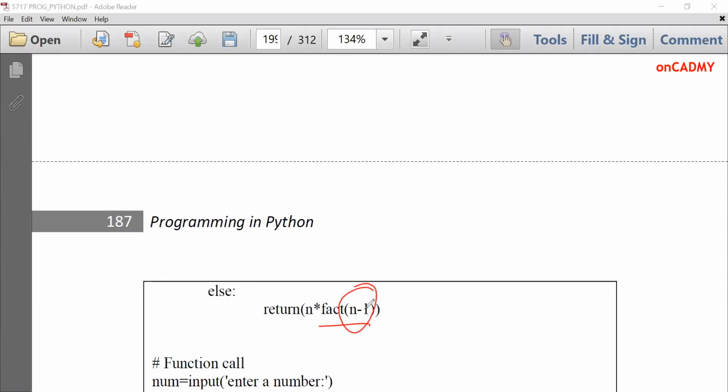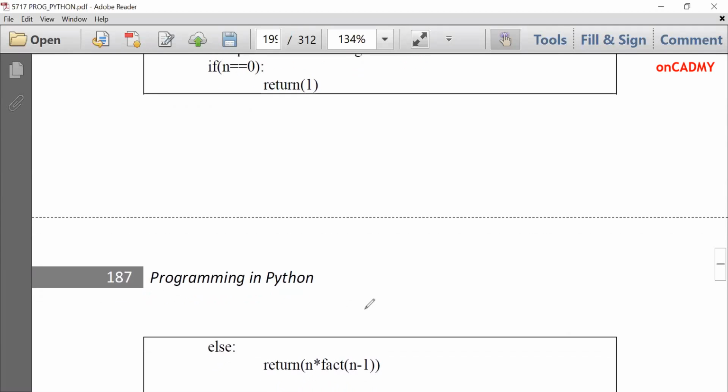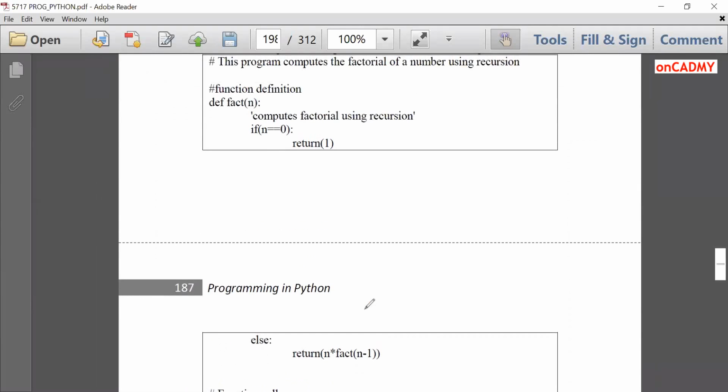Again, this will make a call to its definition in every step. You can see that it will go over here, and every time it checks if n is equal to 0, then return 1. But this will not work, and it is going to repeat the same step again and again until n becomes 0. So this is the main logic of recursion and how to compute factorial using recursion.